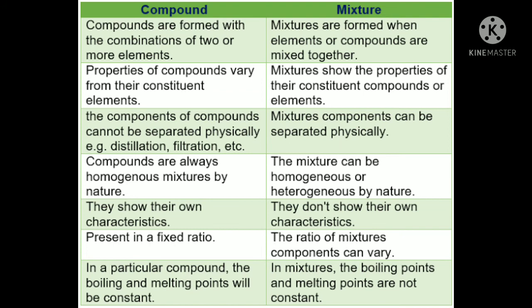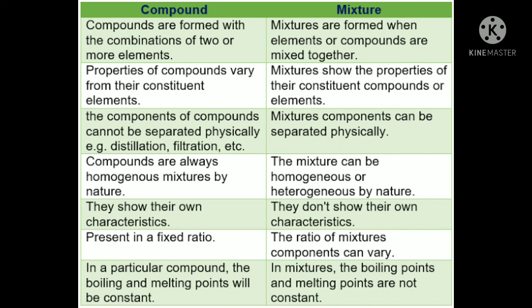Compounds are always homogeneous by nature, and mixtures are homogeneous or heterogeneous by nature. Compounds show their own characteristics, mixtures don't show their own characteristics. A compound is present in a fixed ratio, and in a mixture the ratios can vary. In a particular compound, the boiling and melting points will be constant, but in mixtures they are not constant.